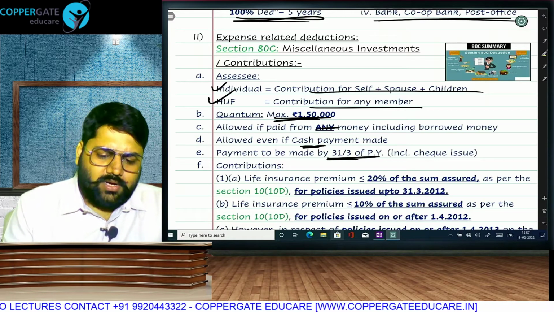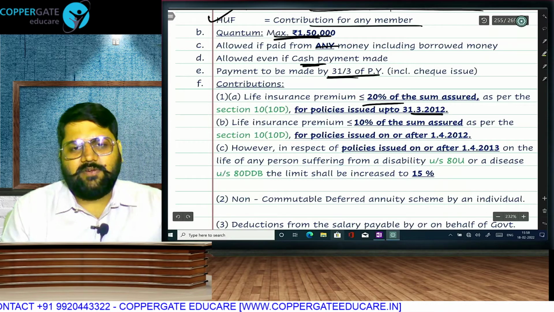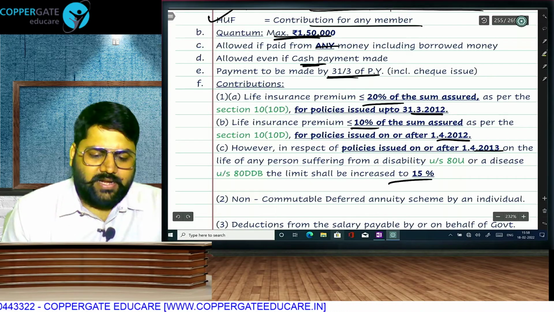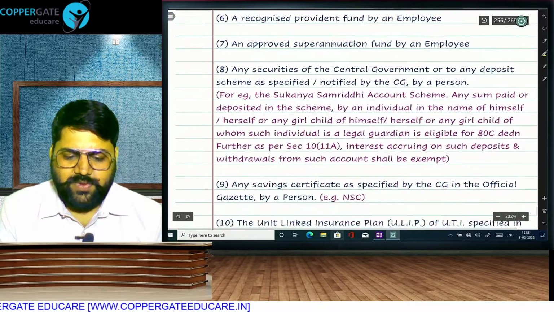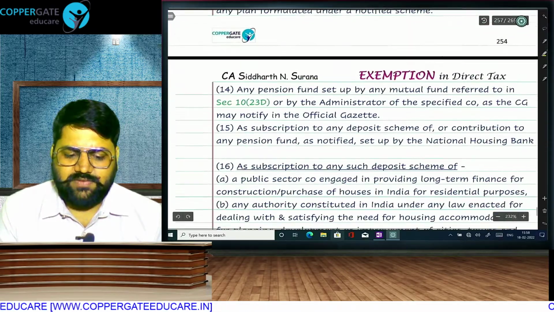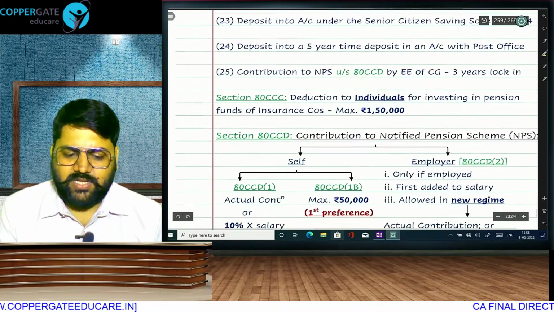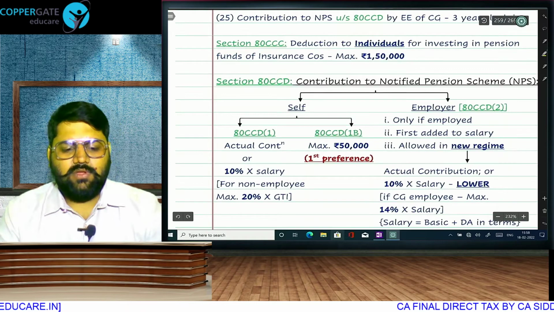Point F is a long list. First point is important, you already know. Up to 31st March 12, the premium limit was 20%. From 1/4/12, it became 10%, but from 1/4/13 for handicap, it became 15%. The other points just to be read once to know what is covered, what is not covered, and out of them, which are to be given more respect and importance. I have already told students in the full course lectures that these are important. You have to take care of them.